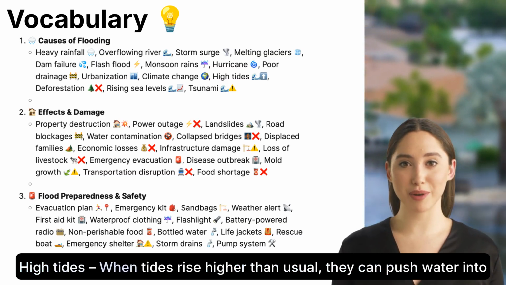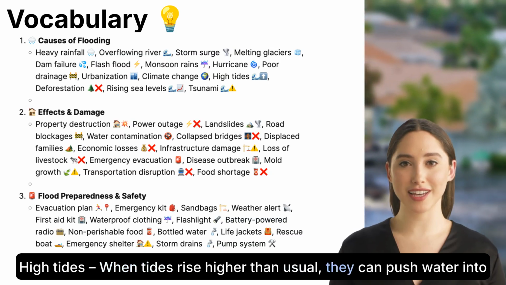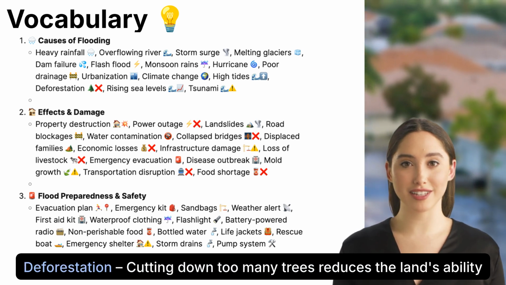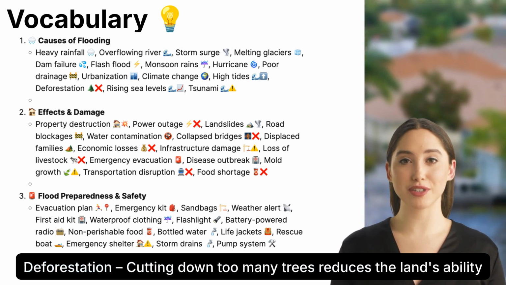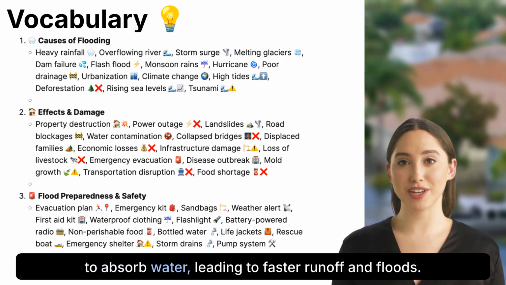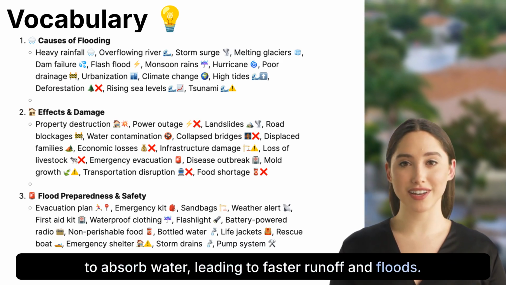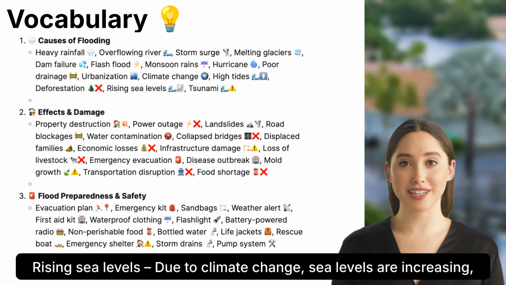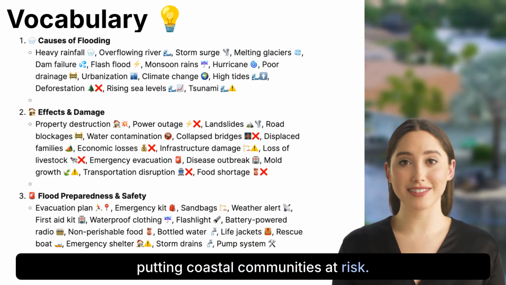High tides. When tides rise higher than usual, they can push water into coastal areas and flood streets. Deforestation. Cutting down too many trees reduces the land's ability to absorb water, leading to faster runoff and floods. Rising sea levels. Due to climate change, sea levels are increasing, putting coastal communities at risk.